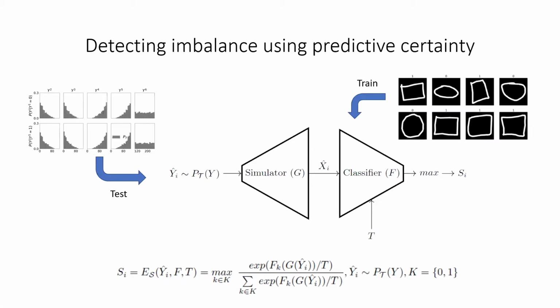If the classifier predicts a simulated sample with high certainty, it is likely that samples with similar characteristics are available in the actual data. On the other hand, if the classifier predicts a simulated sample with low certainty, chances are that the actual dataset does not contain samples with these characteristics.